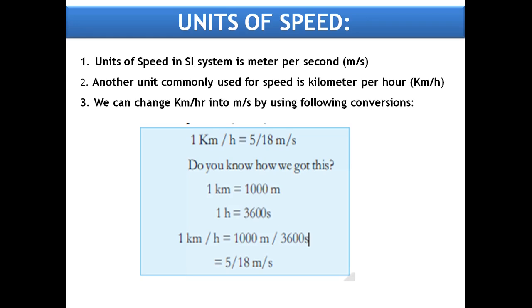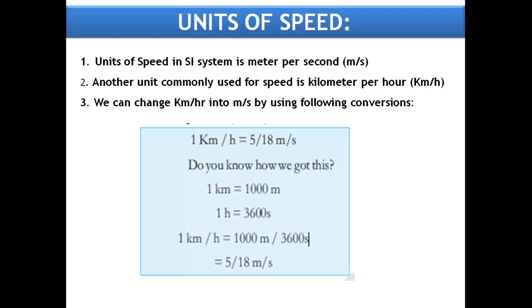How did we get this? 1 kilometer is equal to 1000 meters. And 1 hour is equal to how many seconds? 60 minutes and 60 seconds. That means 1 hour is equal to 3600 seconds, 60 into 60.